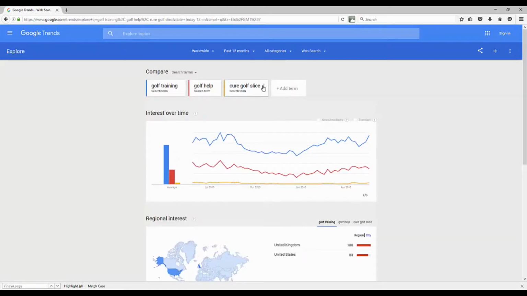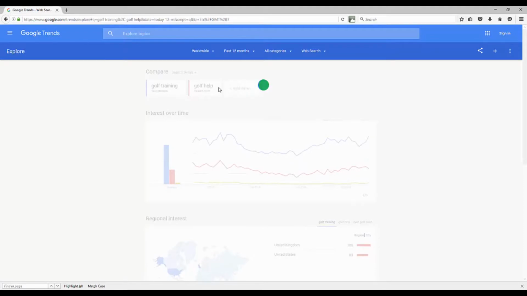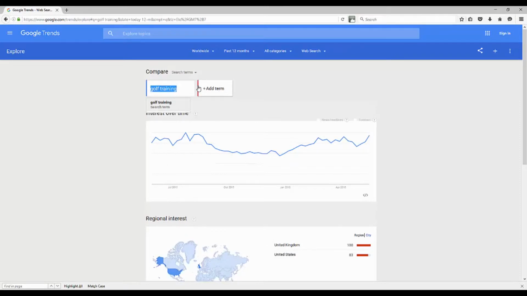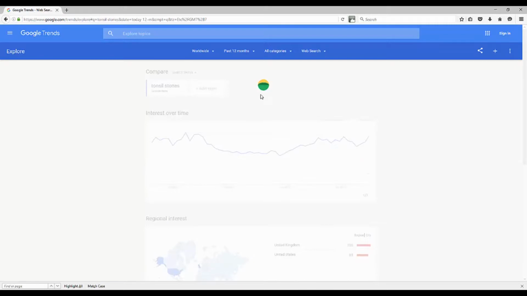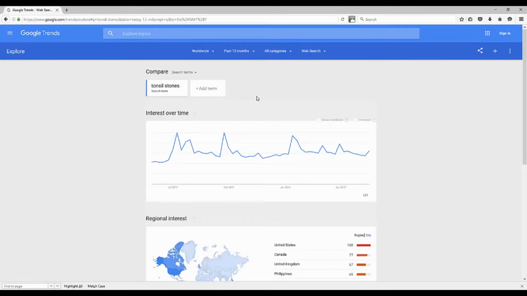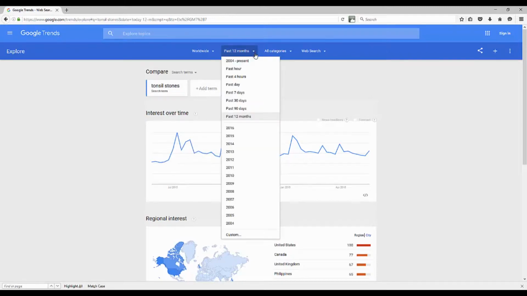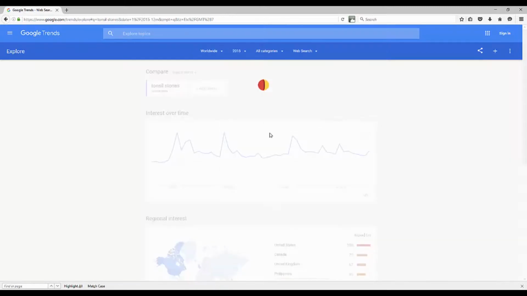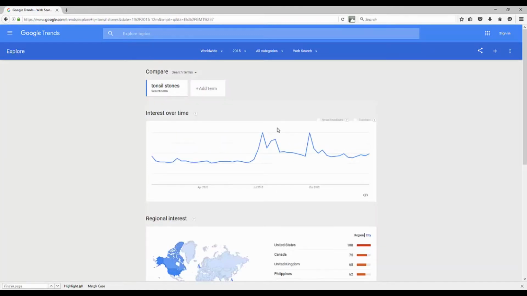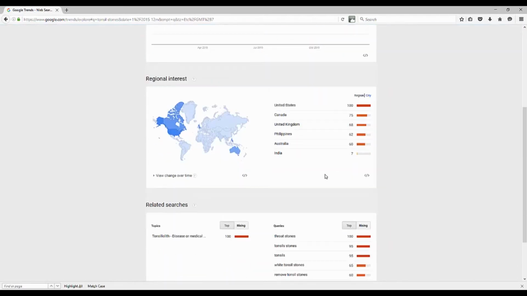Now let's identify even another niche. Let's say some obscure niche like tonsil stones. Tonsil stones, it's a niche market, an issue people struggle with, and they want solutions because they don't want to have surgery. So I'm going to type in the phrase tonsil stones, and I'm curious how it's performed over the last 12 months. Oh, that's interesting. Okay, so now let's look at maybe all of 2015 and see how this keyword phrase performed. Notice kind of a flatline there. Around the summer, it seemed to spike back up, so traffic seemed to be coming back.